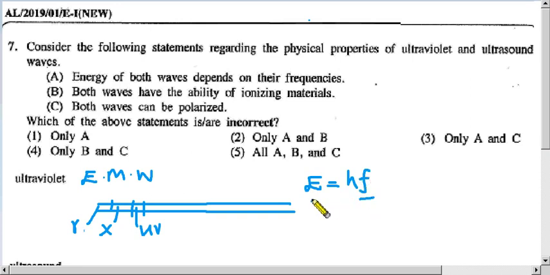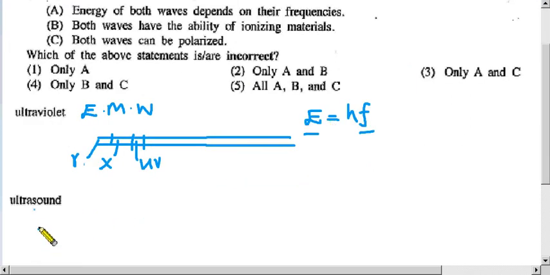So frequency is here. Energy is related to frequency. So that means this statement is correct for ultraviolet waves. Energy of both waves depends on their frequencies, but not for both. It is correct only for ultraviolet waves. Then what are these ultrasound? Ultrasound is just a sort of sound. This word ultra is there because the frequency is higher than normal sound waves. So we can take it as just sound waves.